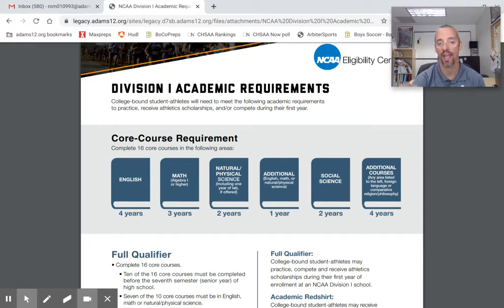The A is worth 4 points. The B is worth 3 points. The C is worth 2 points, etc. Add them all together, and divide by the number of them. And that's what your GPA will be.